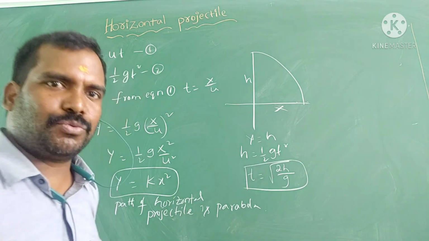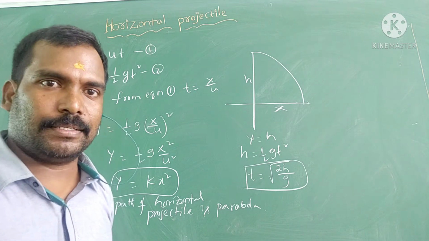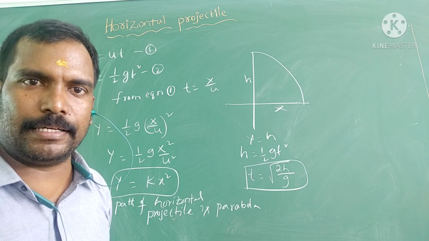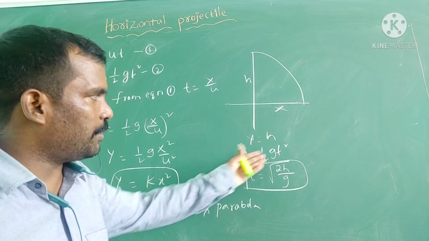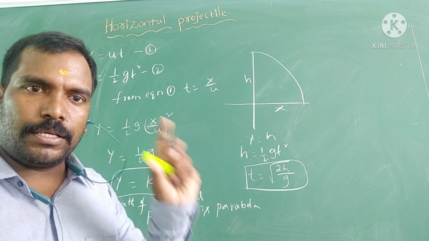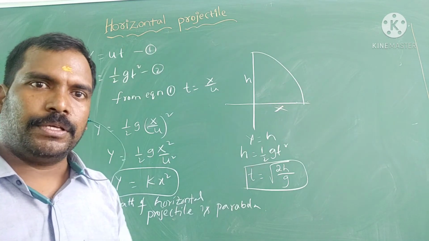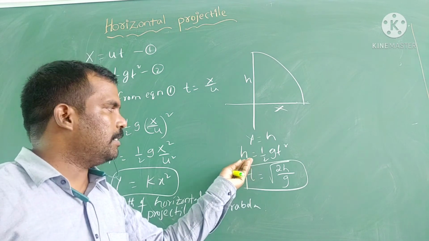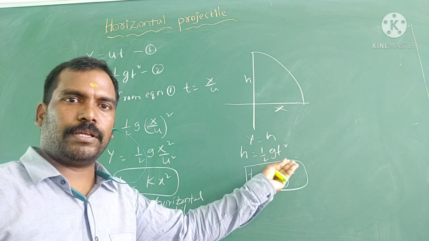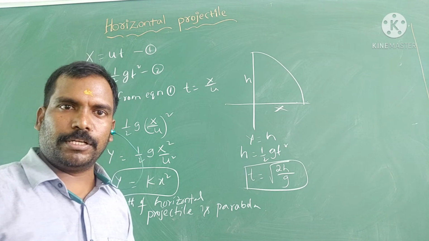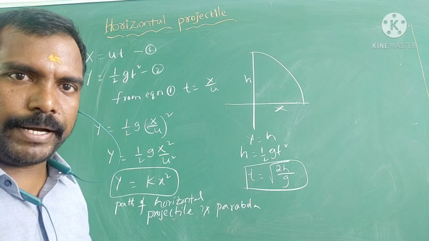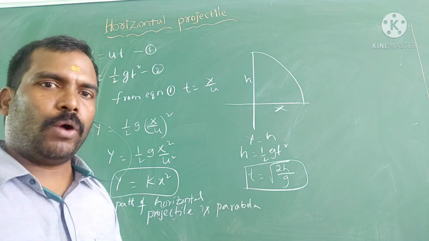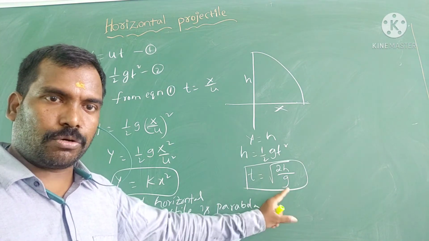Many students will ask the question, what is the maximum height? We are throwing from a certain height. Here again we need not calculate the maximum height. H is equal to half gt square. Suppose the ball is thrown from a certain height h and reaches the ground in 3 seconds, 4 seconds, what is the height of the tower? Directly h is equal to half gt square. We'll substitute that. We need not find any maximum height. Already we are only throwing from a certain height. That's why the time taken is t equal to root 2h by g.